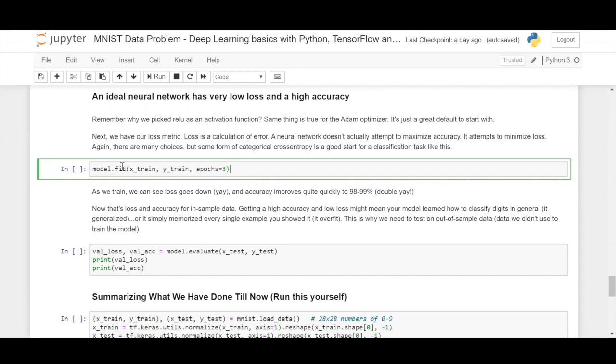Now, if you recollect from your machine learning part, how you train a model is by model name dot fit upon training data, right? Epochs is the number of iterations the training will happen for. In machine learning, you have just one iteration. You just pass the data as it is, get it trained, and get your model out. Here it goes through multiple iterations, trying to figure out the best model possible from the training data.